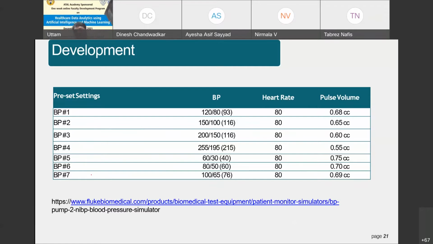So Fluke has also got a device called a vital signs simulator. Vital signs involve blood pressure, temperature, pulse rate, ECG, your cardiac output, right? So even oxygen saturation in the blood and so on. So these are all vital signs which can also be tested or simulated using Fluke devices.